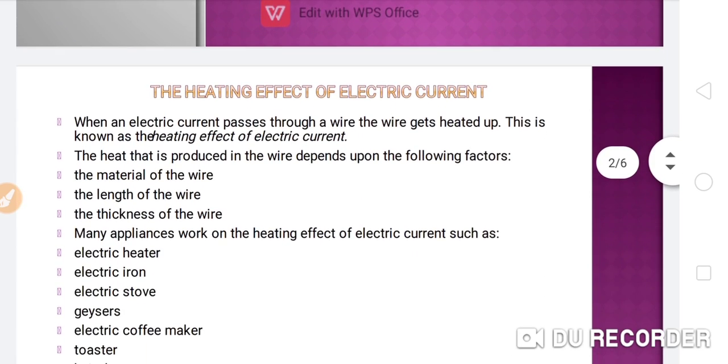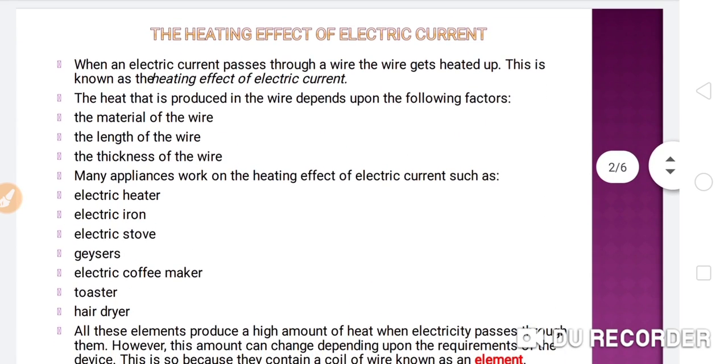So, the heating effect of electric current. What is the heating effect of electric current? As we know, when an electric current passes through a wire, the wire heats up. Why? Due to the resistance. This is the main reason behind the heating effect produced by the electric current.